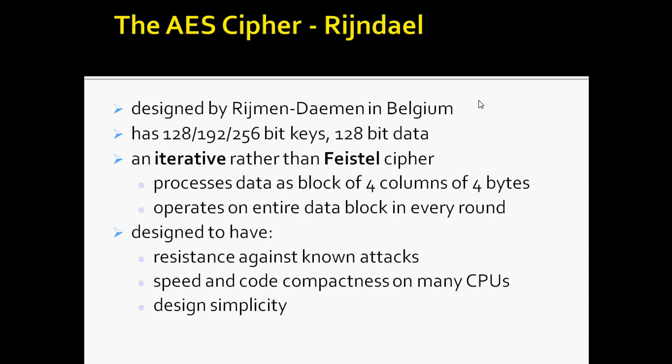Iterative means that it operates on the entire data block in every round. So this is an iterative cipher rather than Feistel. Feistel is nothing but operating on halves at a time. It was designed to have characteristics of resistance against all known attacks, and also speed and code compactness on a wide range of platforms, and design simplicity. So this is about the design of AES.